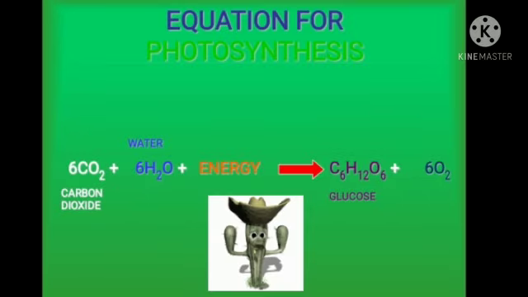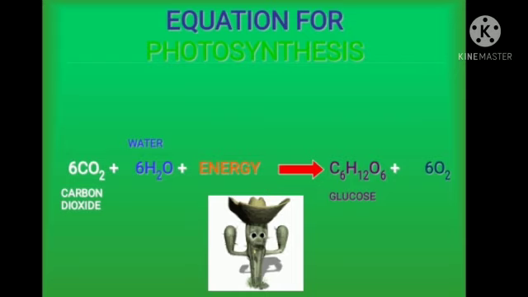Now here we have the equation of photosynthesis. In the presence of 6 carbon dioxide and 6 water plus some energy, which is light energy, a reaction occurs and glucose is synthesized, plus 6 oxygen molecules are also released, and the formula for glucose is C6H12O6.